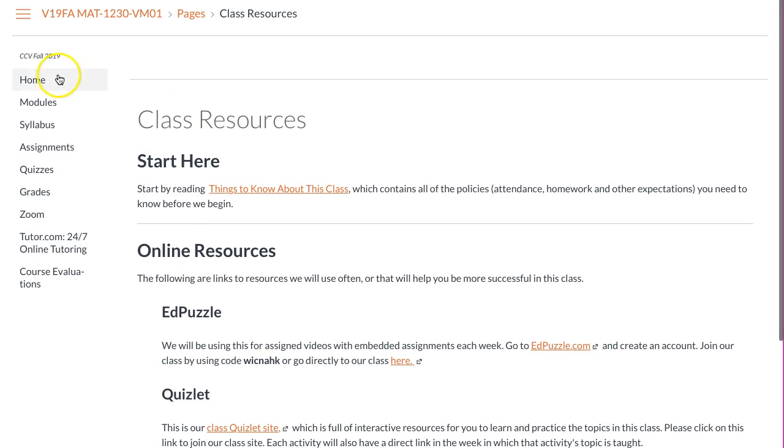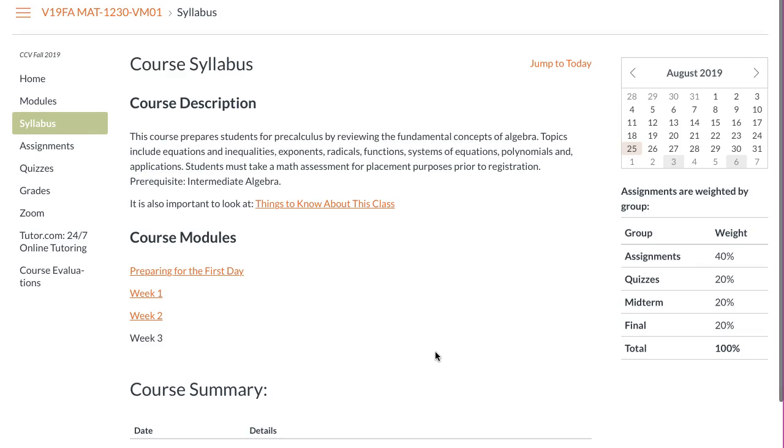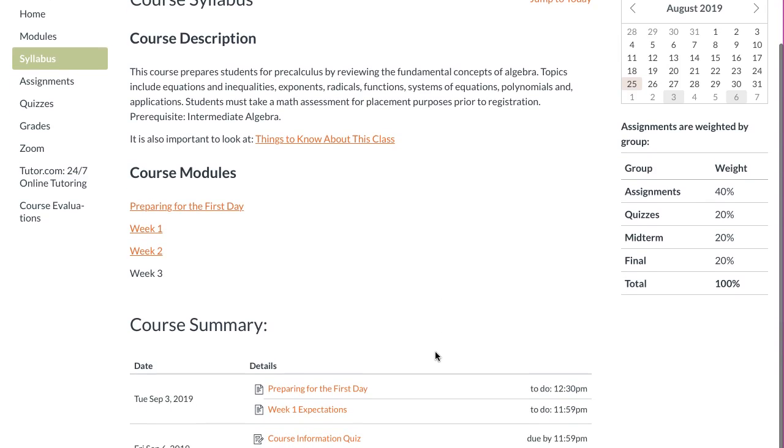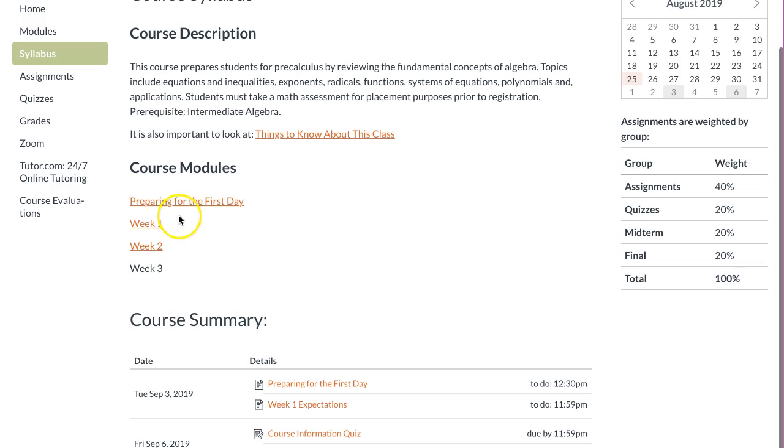Okay, so coming back up here to the top, I'm going to go next to the syllabus. So the syllabus is a great place to go. I almost made it the home page because it really has everything you need to do each and every day. It has how the grades are separated. It has a calendar. And again, things to know about this class is here.